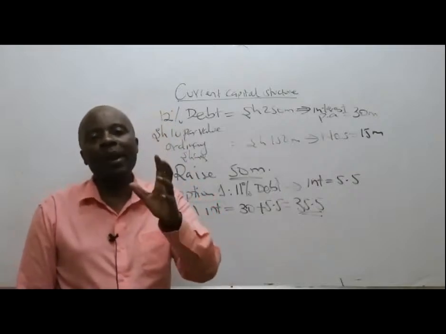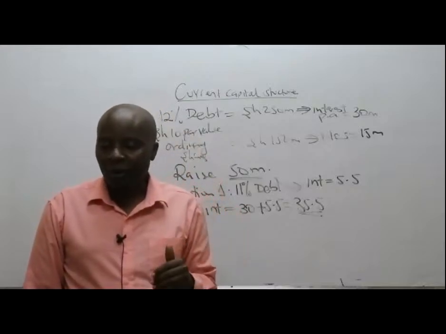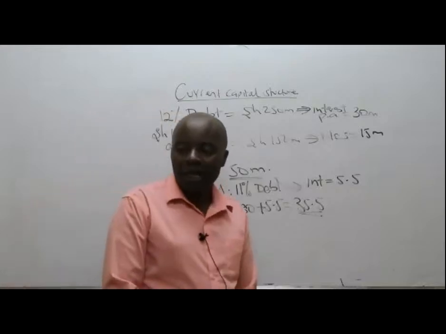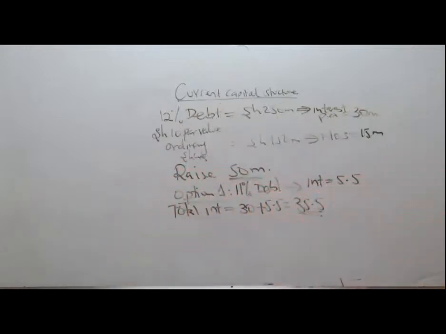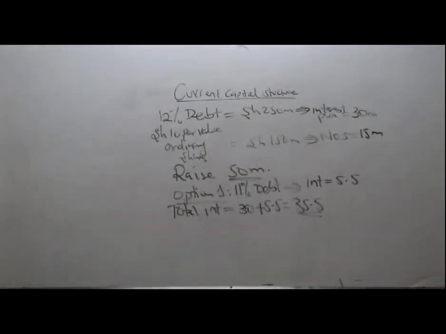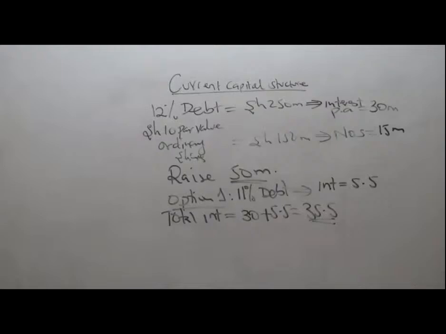Now, listen. Once I've been able to ascertain the total interest, the next thing I'll be required to do is to remember the formula of EPS. Could you kindly try to write down that formula? Is there a student who is able to remember this EPS formula?